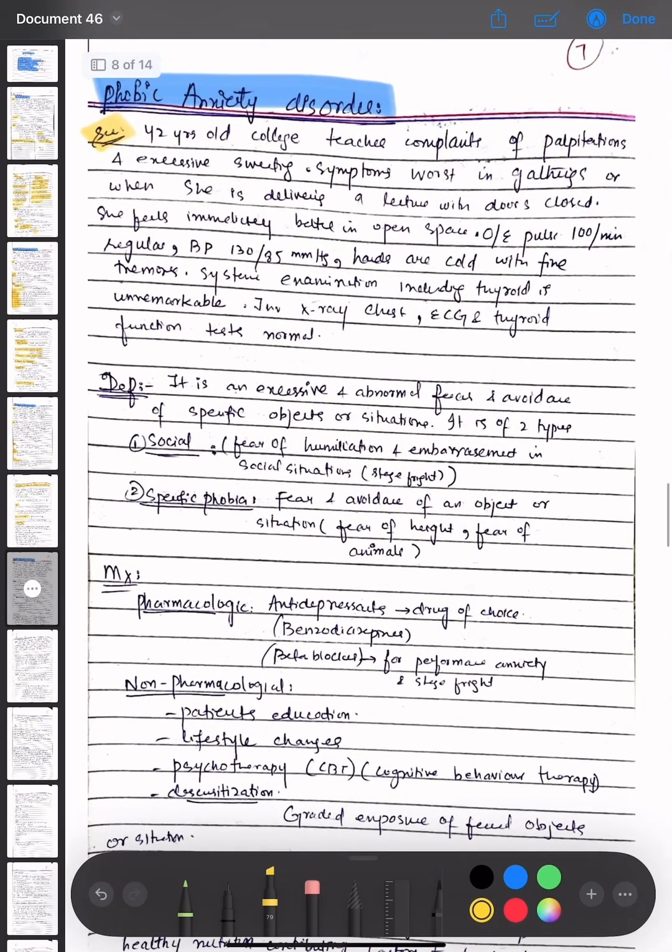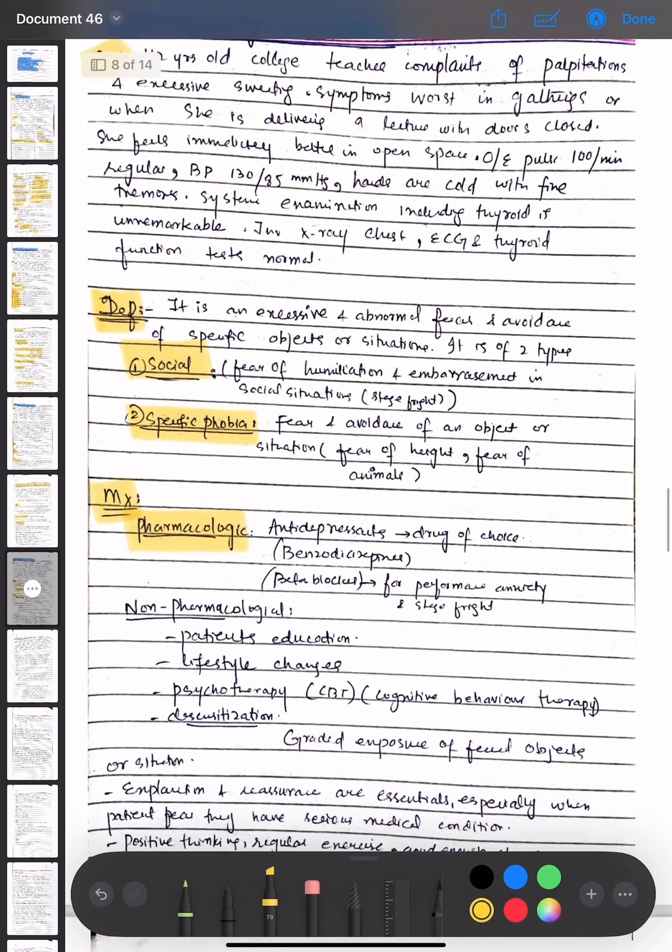So the definition of phobic anxiety disorder is that it is an excessive and abnormal focus on and avoidance of specific objects or situations. It is of two types, the social phobic anxiety disorder and the specific. In social, there is fear of humiliation and embarrassment in social situations, and in specific phobia, fear and avoidance of an object or situation, such as fear of heights, fear of animals. The management options for phobic anxiety disorders are pharmacological, that is antidepressants as the drug of choice, benzodiazepines, and beta blockers for performance anxiety and stage fright.